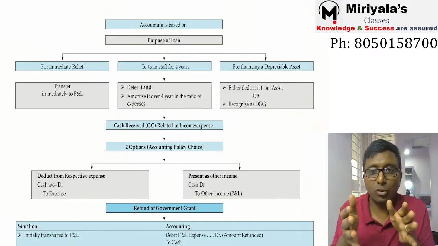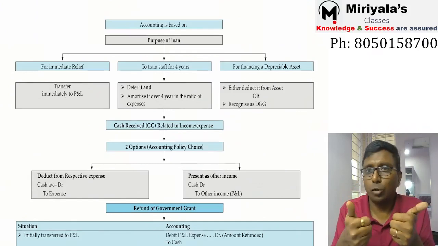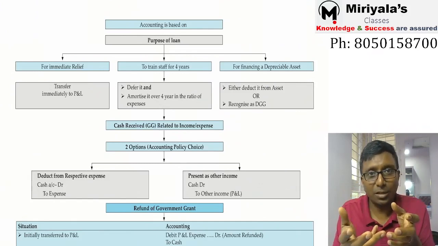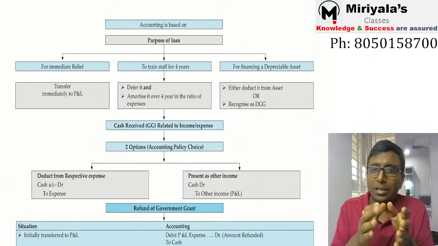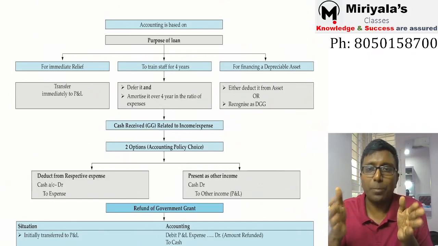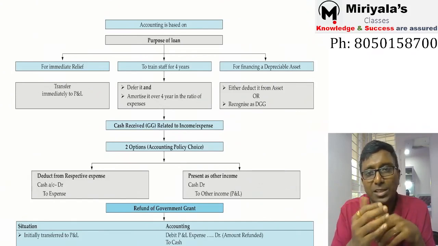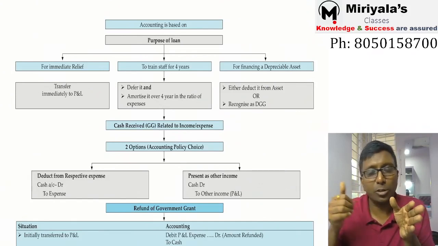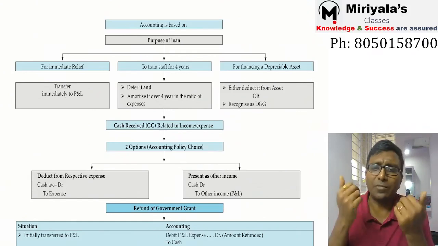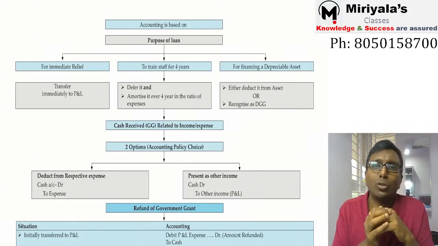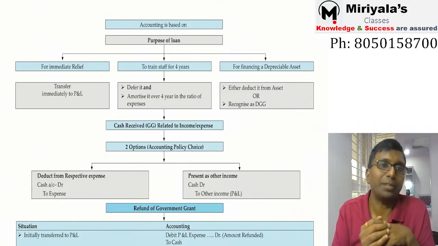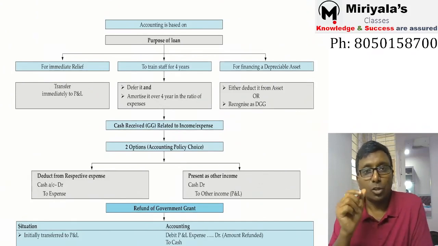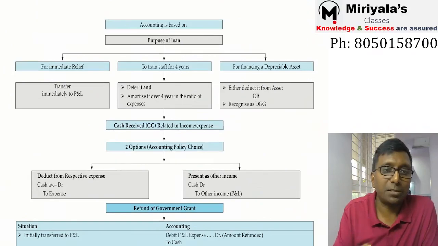No sir, it is related to some income or expenditure. Then no problem. If it is related to income or some expenses you are spending, I mean for training purpose something is done, then yes, if the expenditure is going to happen over more than 1 year, then transfer it to DGG. In the ratio of expenses, you transfer it to profit and loss statement. No sir, everything will be spent in one day, one shot only. Okay, then this entire amount will be transferred to profit and loss statement. Okay, right. So that is depending upon the purpose basically.